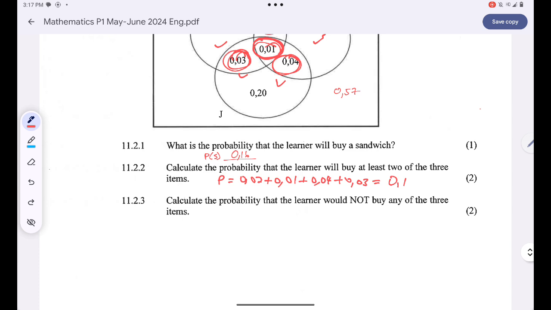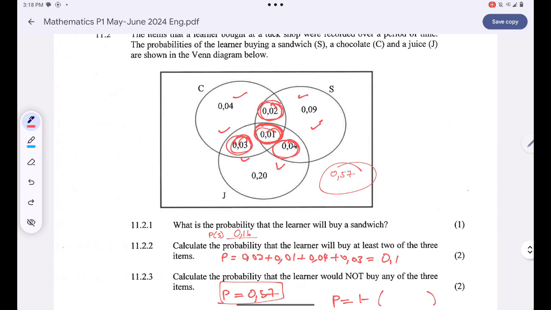Calculate the probability that the learner would not buy any of the three items. This is how you find the probability. We did find it, and then we got 0.57. All you have to do, guys, is say the probability is basically 1 minus the sum of all these probabilities, right? Why am I saying 1 minus? Because the probability under a sample space should always be equal to 1. Are you together? So all of these probabilities plus the probability of not buying any of the items should always be equal to 1.